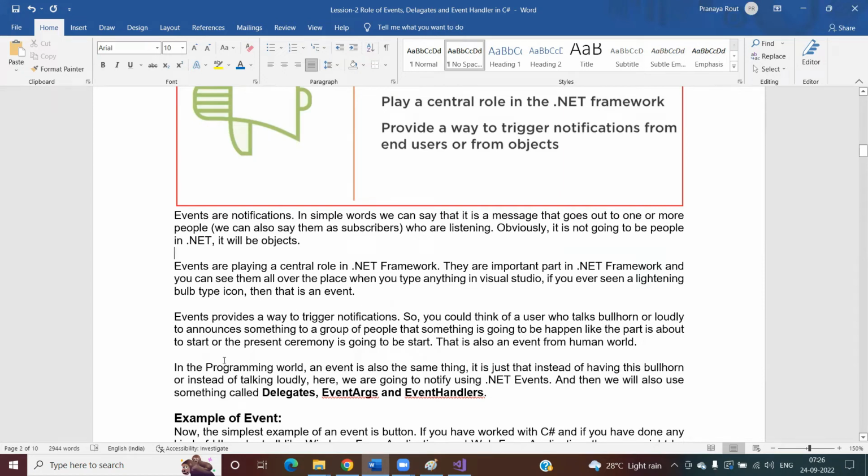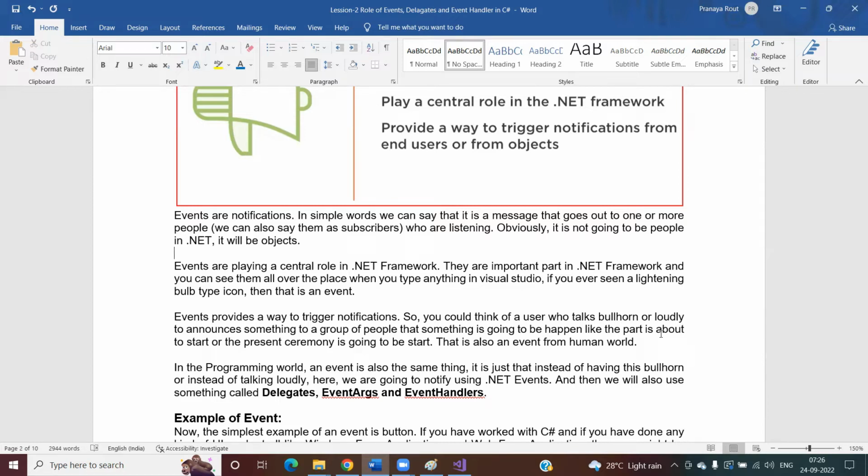Once you start programming, events provide a better way to trigger notifications. You could think of a user who talks loudly, or on a loudspeaker, to announce something to a group of people that something is going to happen. For example, one person is giving a birthday party, and on a mic he is saying that the party is about to start. What he is saying is nothing but the event, and the people who are attending the party are nothing but the event listeners, or you can say event handlers.